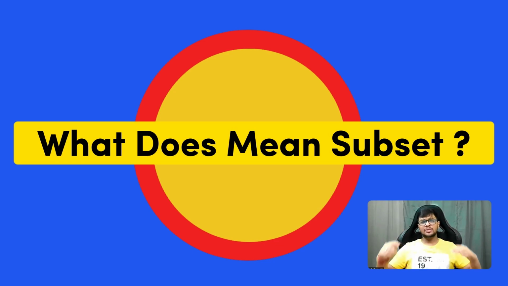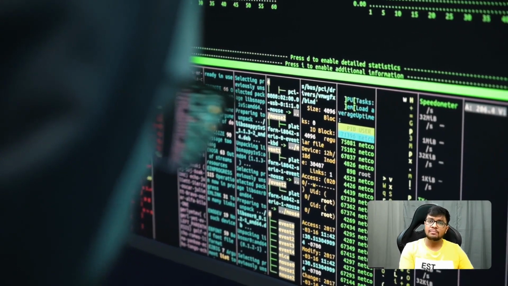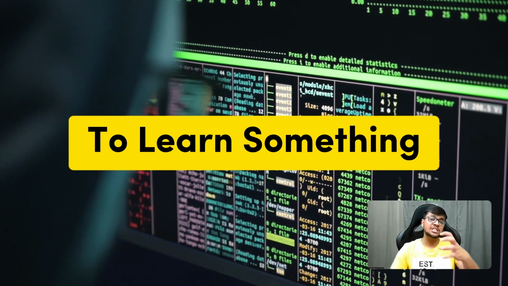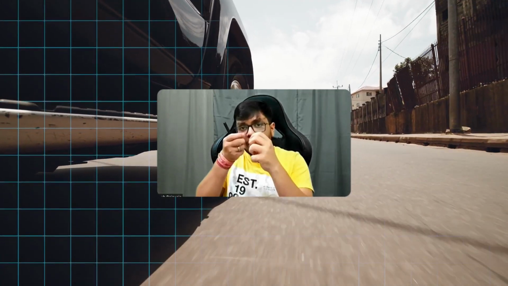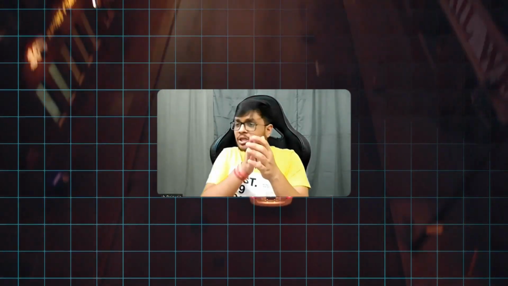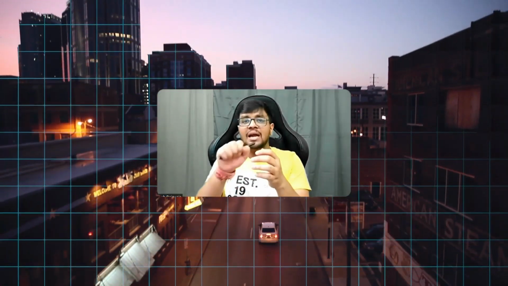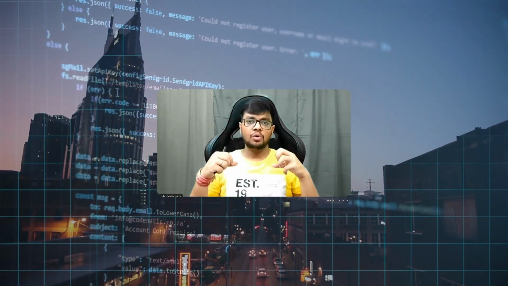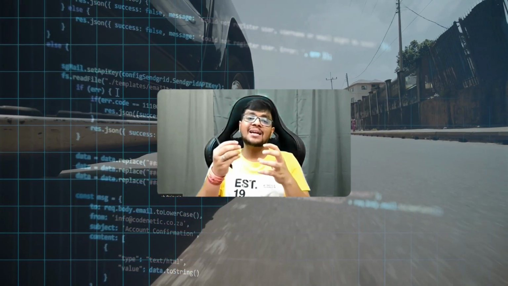Now, what do you mean by subset here, Akash? Machine learning basically means to make a machine learn something. Now, how can a car take the right decision, that it needs to turn right? How can it understand that I need to press the brake? All these things it learns.